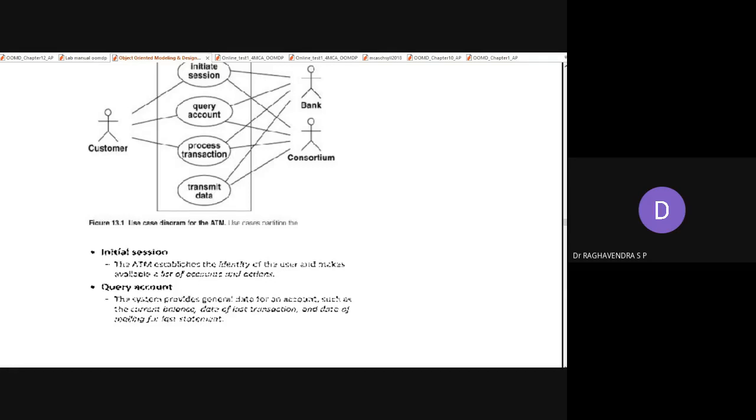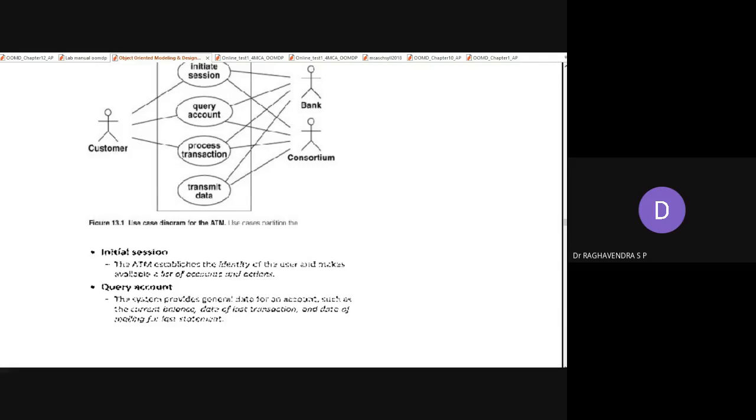Next, querying an account. What kind of internal activities are going to happen inside when querying an account? What is a query? Query is nothing but requesting a specific information. So a system provides general data, it will always give general data with respect to a given account.